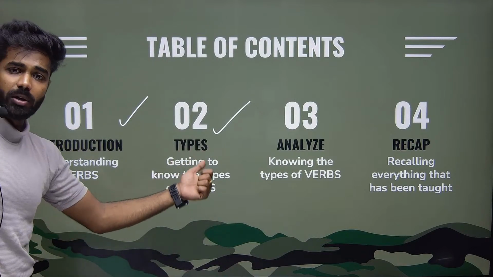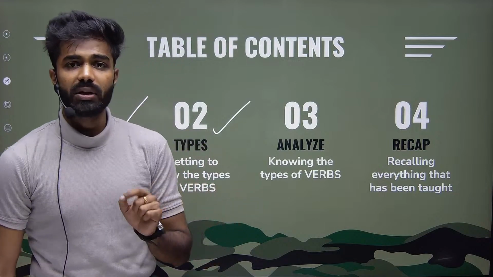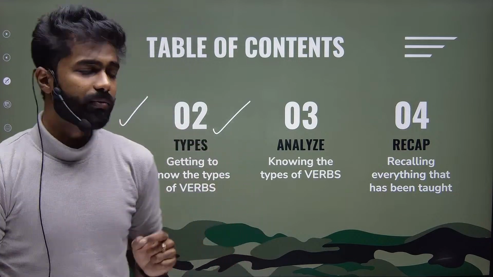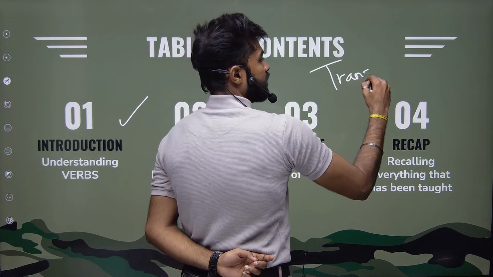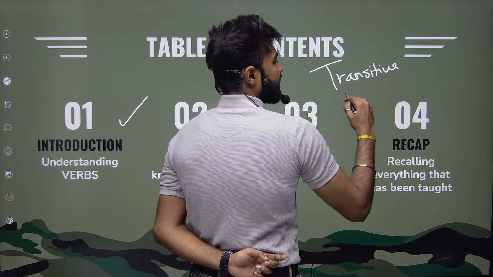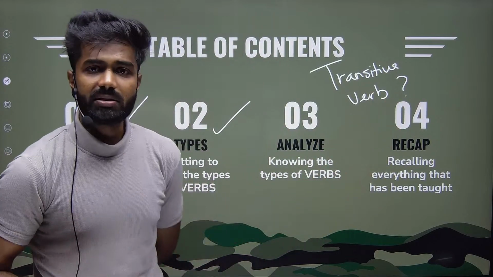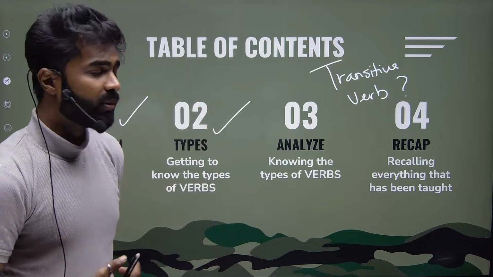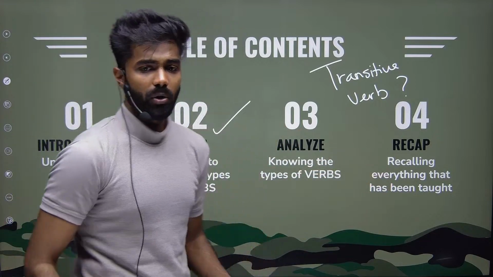All right, so we'll be talking about the verb types as well. We'll be analyzing each and every verb with an example. All right, for example, one type of the verb is transitive verb. Okay, I'll be teaching you what are these transitive verbs, how to identify them, and what are the examples of them. All right, and finally a quick recap of this session.